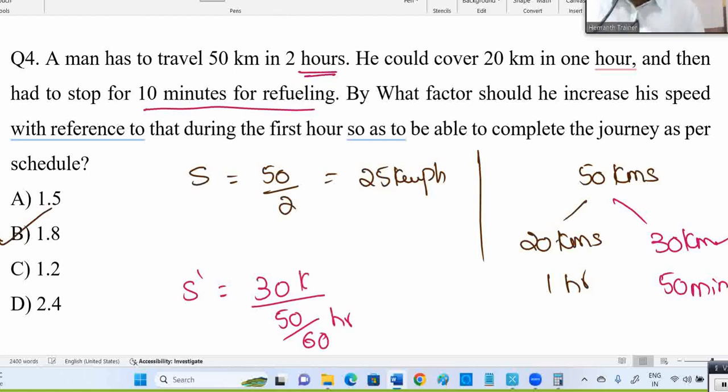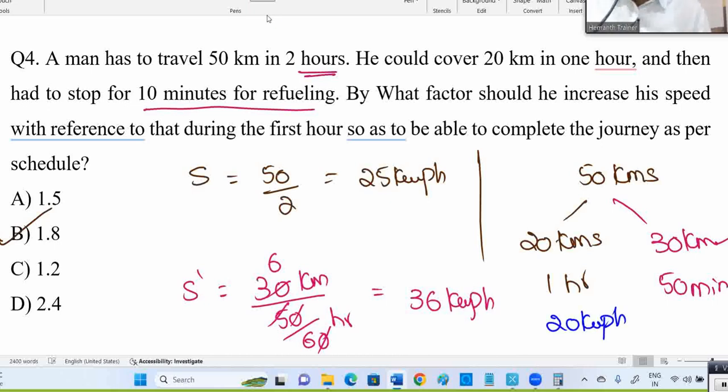So 30 divided by 50/60 hours. Cancelling those, we get 180 divided by 5, which is 36 kilometers per hour. Now what they're asking is to compare it to the speed in the first hour. In the first hour, what is the speed?